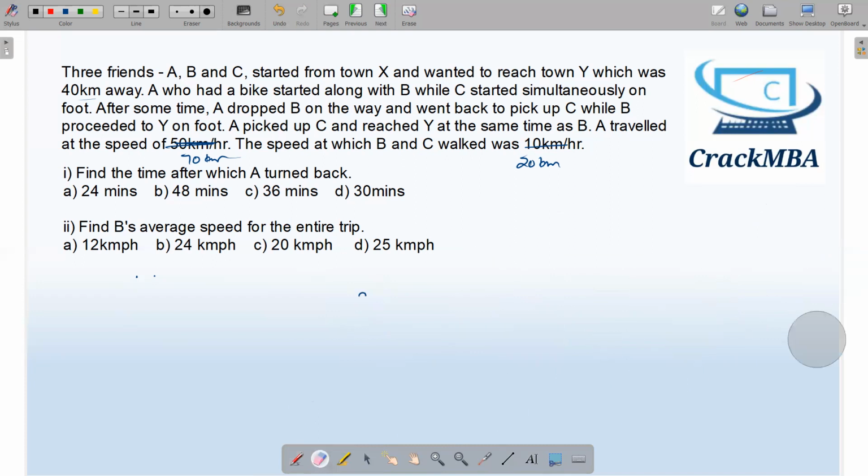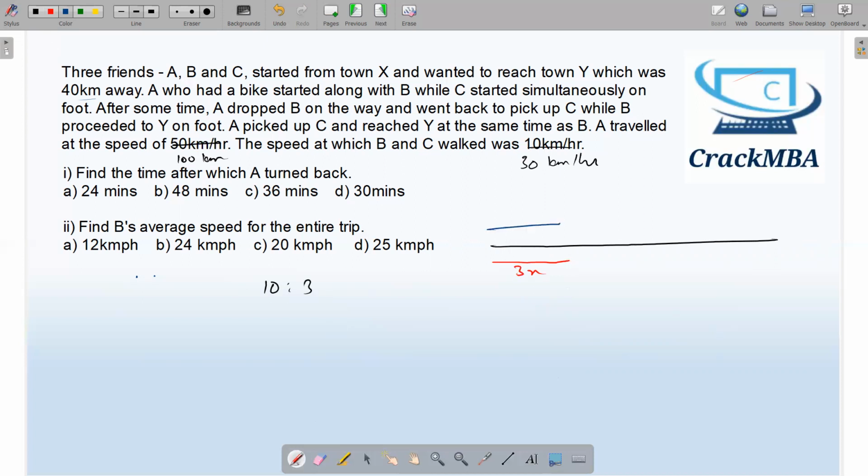Okay, let me take one more example. Over here 100 kilometers per hour, and let's take 30 kilometers per hour. This is in the ratio of 10:3. The person who is walking will travel 3x kilometers, and the person on the bike will first travel 3x kilometers, and the remaining 7x kilometers, because he has to travel a total of 10x kilometers.